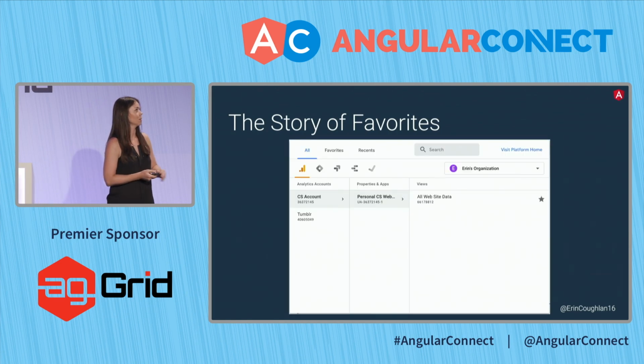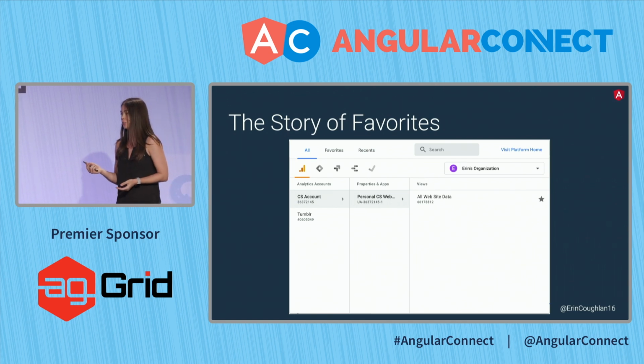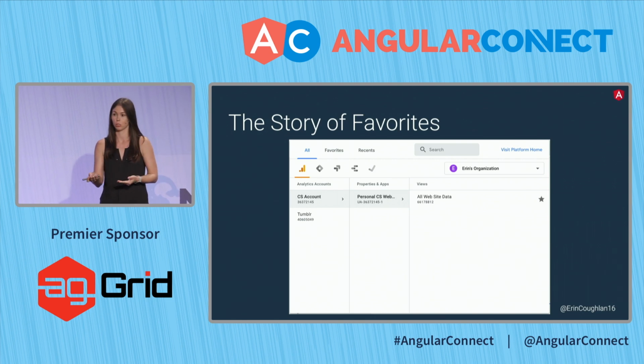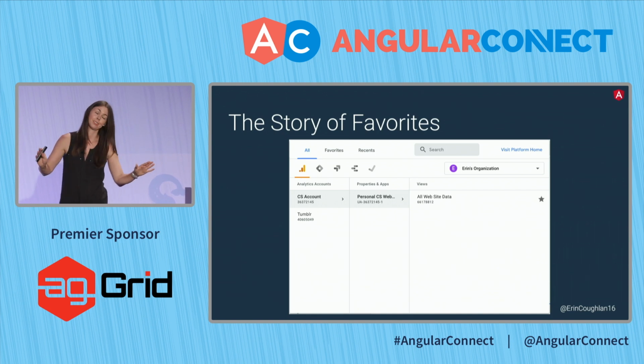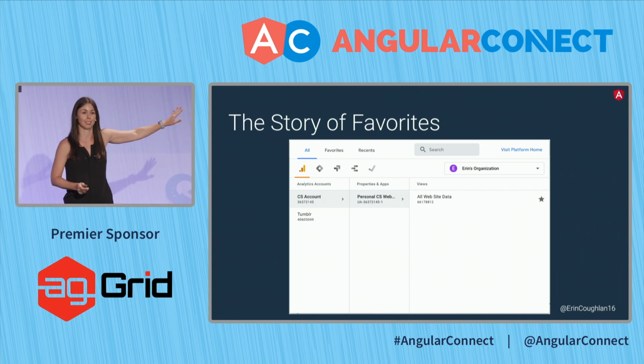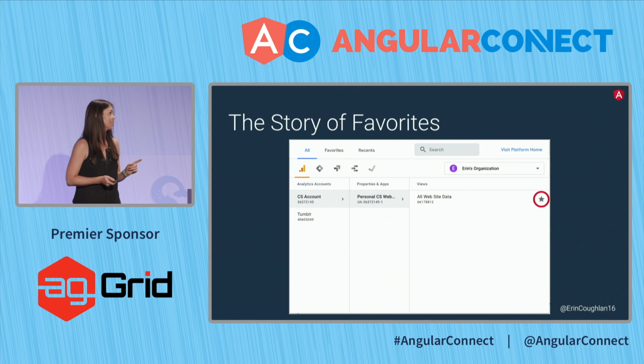This really white component is called the universal picker. It allows you to navigate between all Google Marketing Platform products, so Google Analytics, Google Tag Manager, and you can search for anything you want. Customers loved this thing. We launched it probably 2 years ago. It was pretty awesome. But we missed one thing at the beginning, that little tiny star.